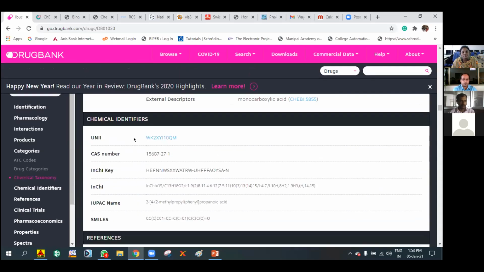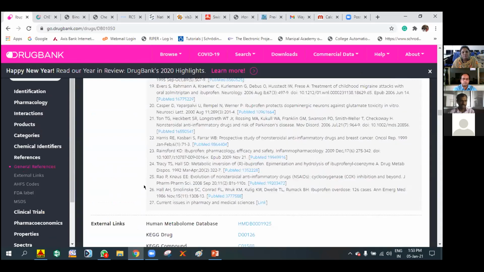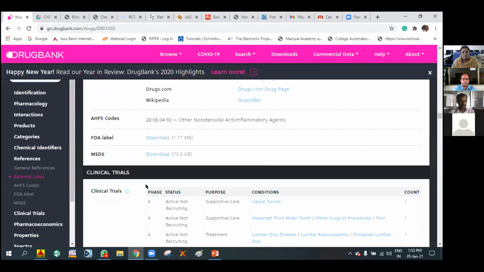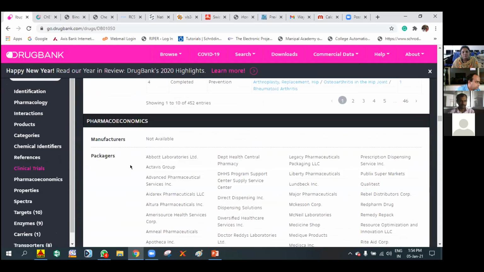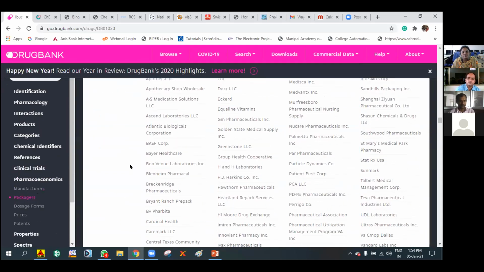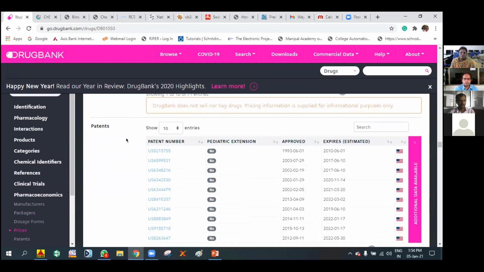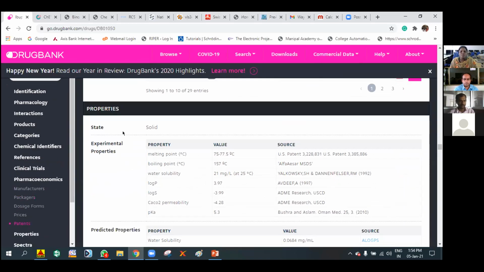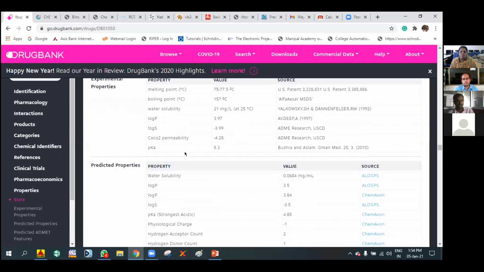Here also you can observe the chemical identifiers, different references, clinical trials. These are the clinical trials that happen towards ibuprofen. Dosage form, patents towards ibuprofen. Here we can observe the experimental properties like melting point, boiling point, water solubility, logP, logS, and Caco-2 permeability, and dissociation constant, and also predicted properties we can observe.